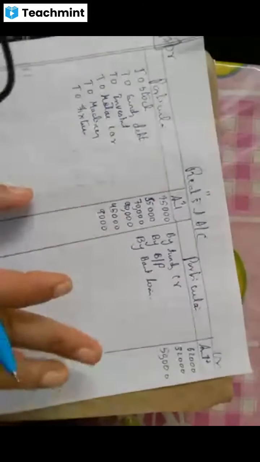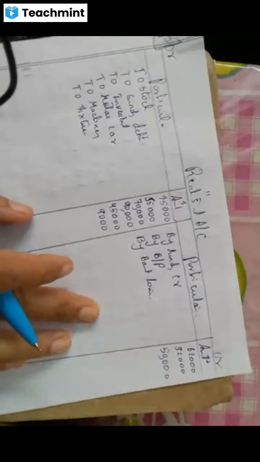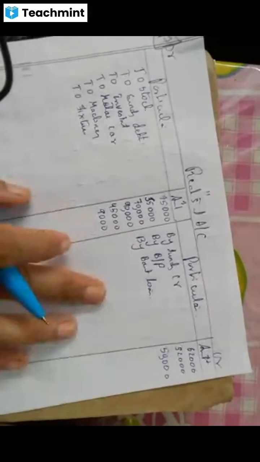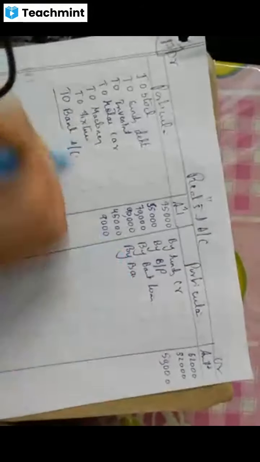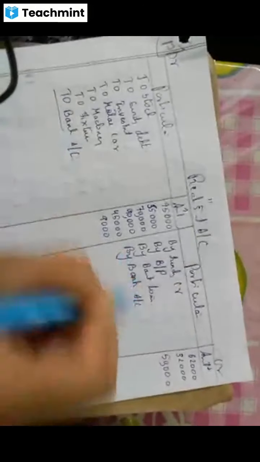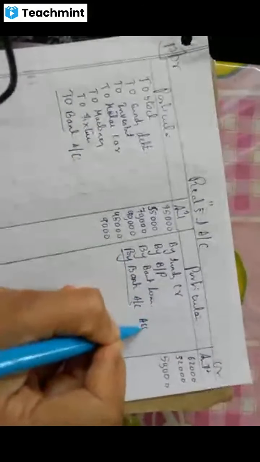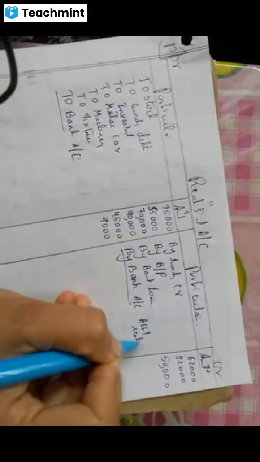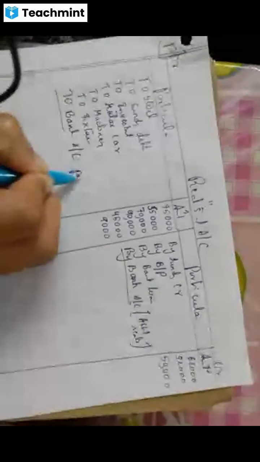Yes. Okay. What is the next step? They have asked you to prepare which account, cash account or bank account? Yes, bank account. So, to bank account you write, underline, by bank account you write. Underline. Assets realized. This is payments.